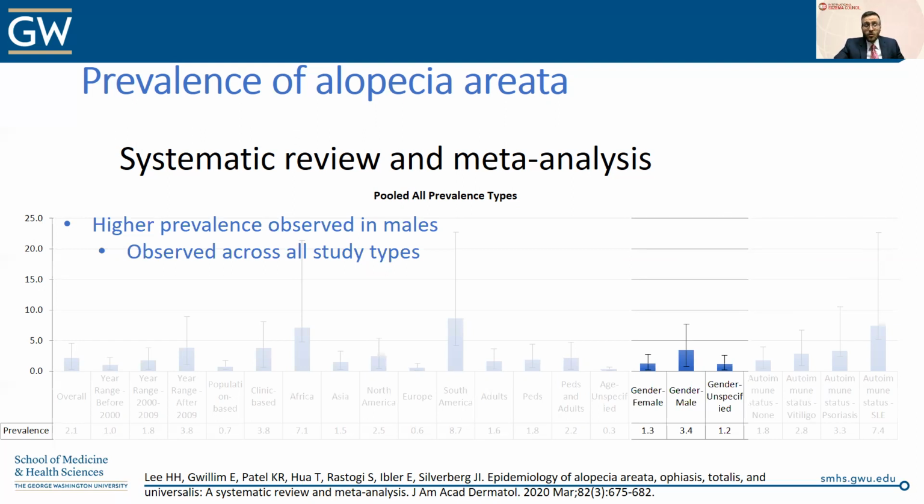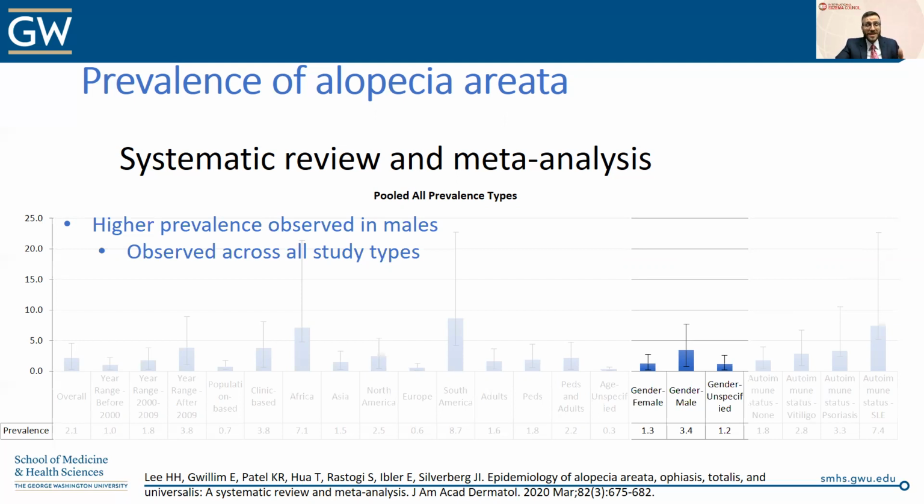What we were able to do was look at the characteristics of the overall cohorts of the studies and ask which studies had a predilection, with more than 50% of their patients being female or more than 50% being male. Amongst those studies that had more males in their cohorts, there were significantly higher prevalences observed.